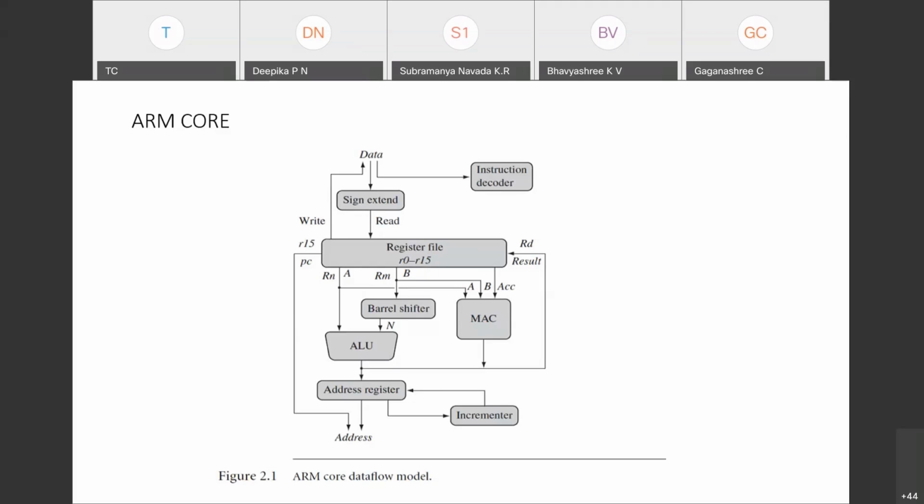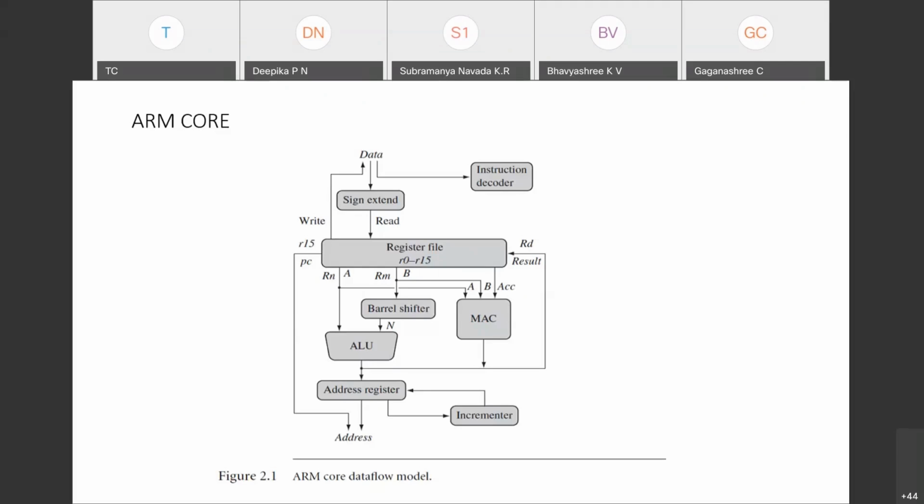PC always points to the next memory address. That is what is happening, because the incrementer will take care of automatically incrementing the program counter once it fetches the data from the memory. So this is the simple working principle of the ARM core processor. Please remember, any complex operation will be clearly solved by the ALU, barrel shifter and MAC unit. The results are usually stored in the register.